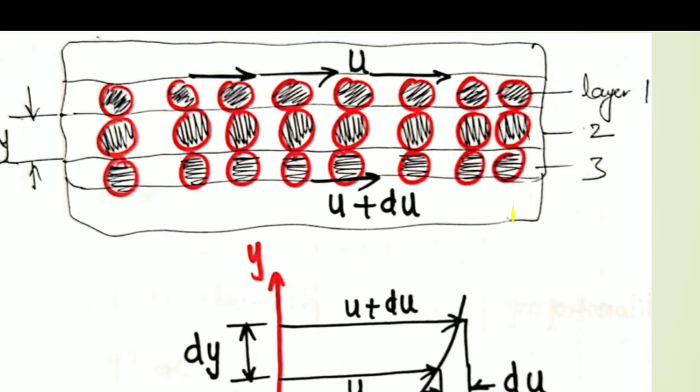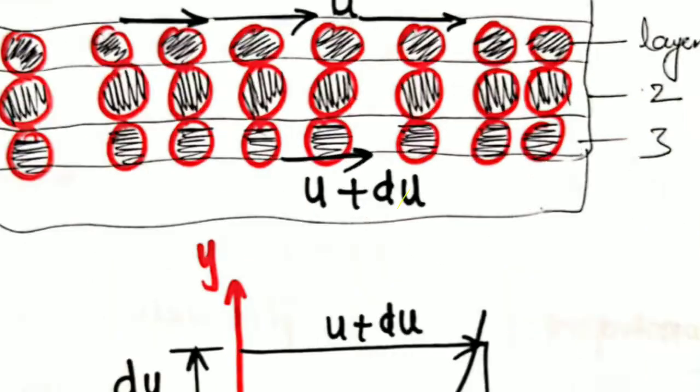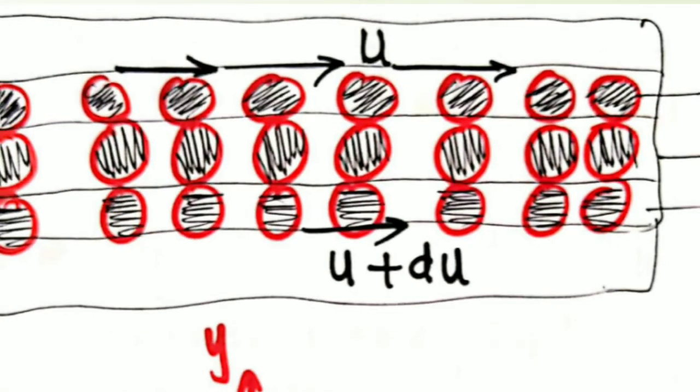Now, something I have written there, parameters, the top parameter I have written something about u. If u is the velocity of the fluid, then if u plus du is a change in velocity, so as the total u is traveling, what happens? The u plus du is change in velocity, meaning when I offer resistance under shear stress, what happens? It will change its shape. When it changes its shape, u changes to u plus du. That is what I am talking about.